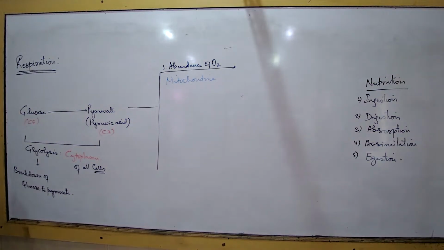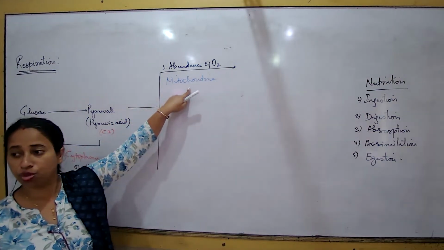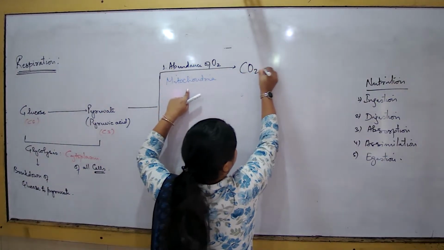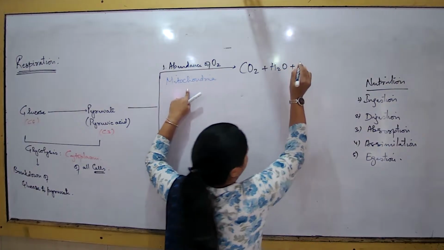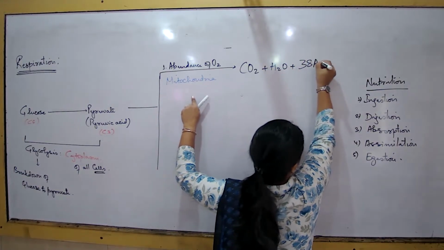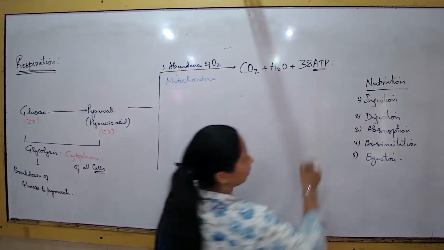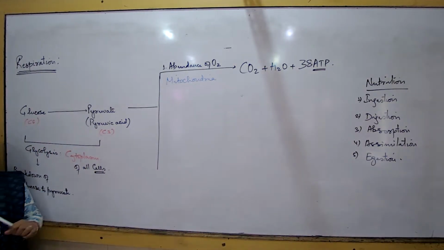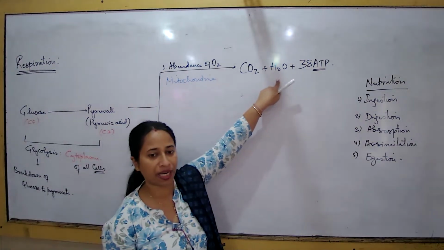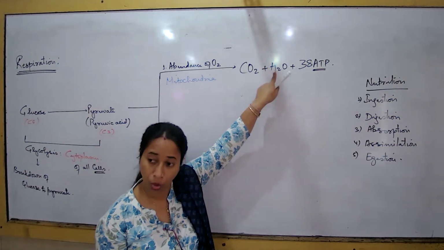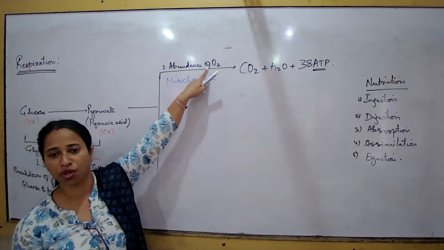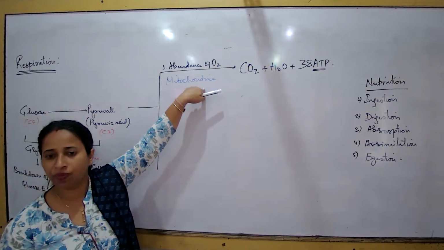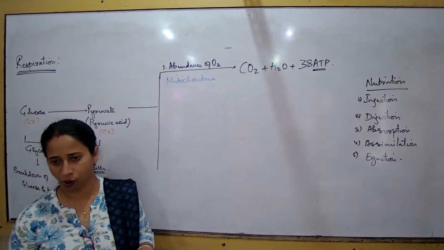So what are the two requisites for an organism to show this pathway? What would be the products? The products would be carbon dioxide plus water plus 38 molecules of ATP. What is ATP? Adenosine triphosphate. We had already studied this in the 9th standard. So when will the products be carbon dioxide, water and 38 ATP? Only when the cell has a large amount of oxygen and the cell has a large number of mitochondria. What was the job of mitochondria in a cell? Energy.